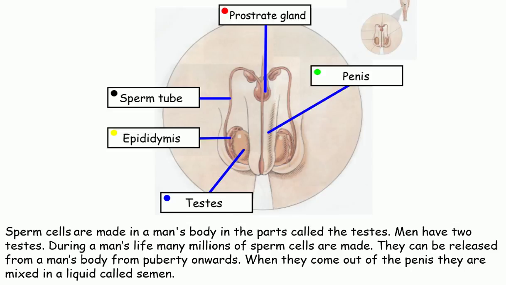Sperm cells are made in a man's body in the parts called the testes. Men have 2 testes. During a man's life, many millions of sperm cells are made. They can be released from a man's body from puberty onwards. When they come out of the penis, they are mixed in a liquid called semen.